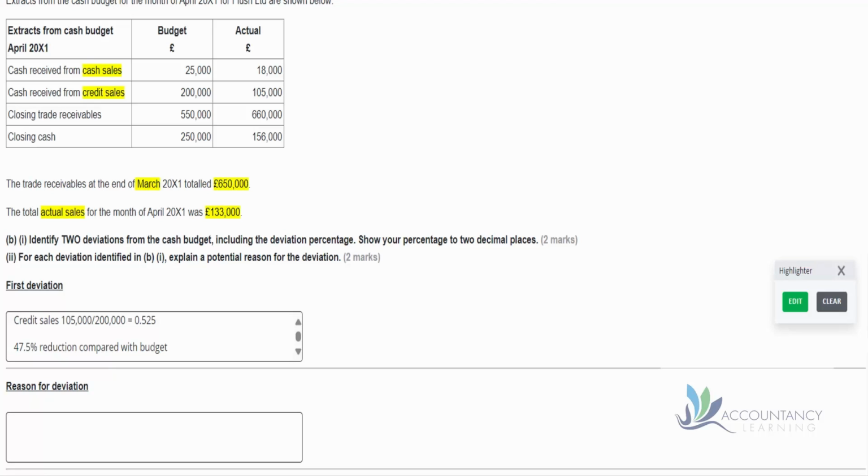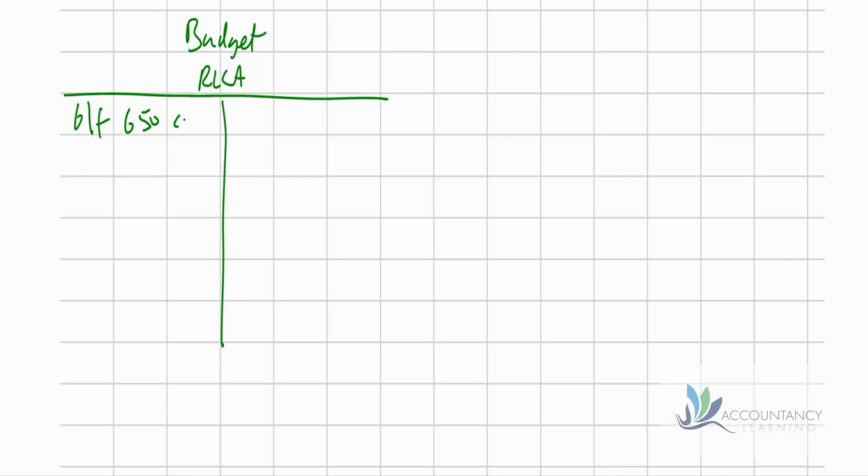Well, we can use a T account. So let's start off with our budget, and we're going to prepare a T account for our receivables ledger control account. So remember that we have an opening balance of 650,000. So that was given to us below the table. And then our budget carried forward balance was 550,000. We know that our budget was that we were going to receive cash of 200,000.